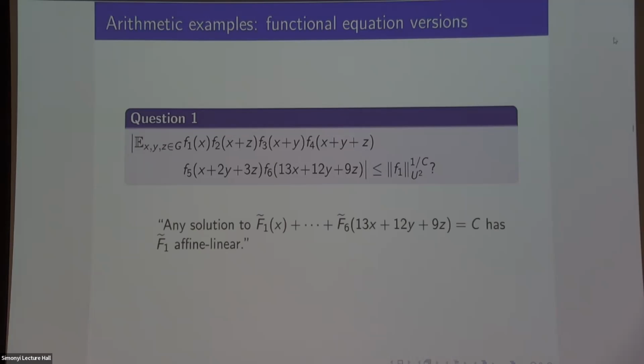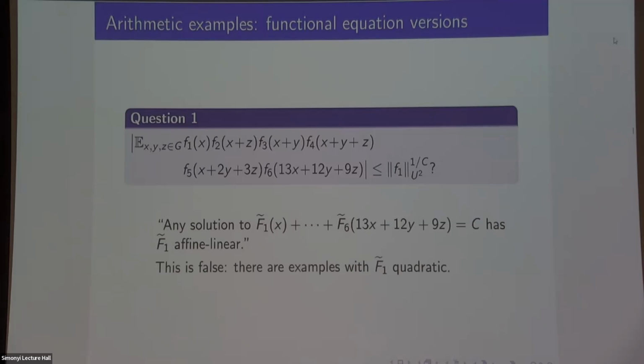I say, first of all, what is the functional equation statement? Well, it just says that if I have this functional equation, 6 functions, and they sum to constant on any of these x, y's, and z's, then f1 is affine linear. That will be the right-hand side. And this is a fair enough statement, and it's false.